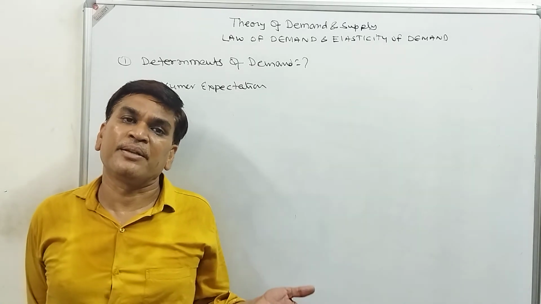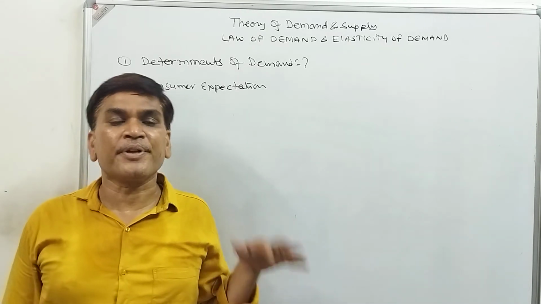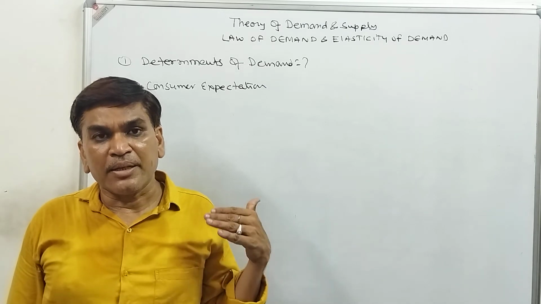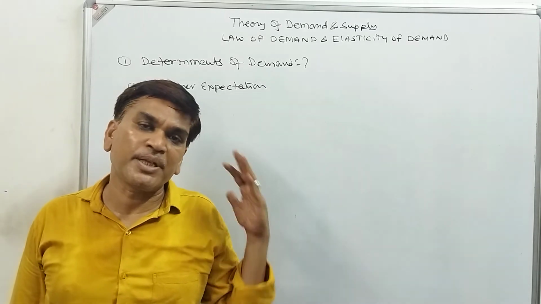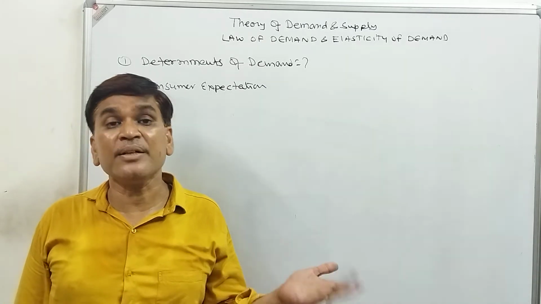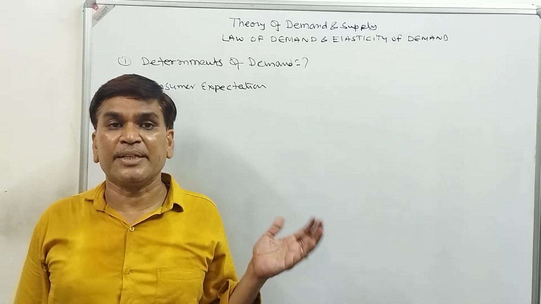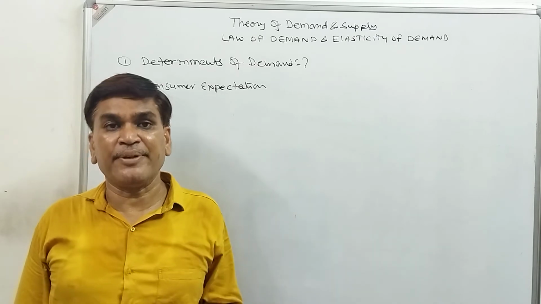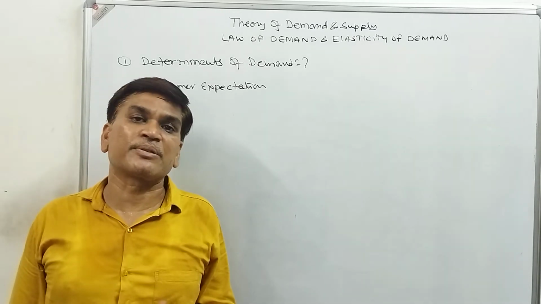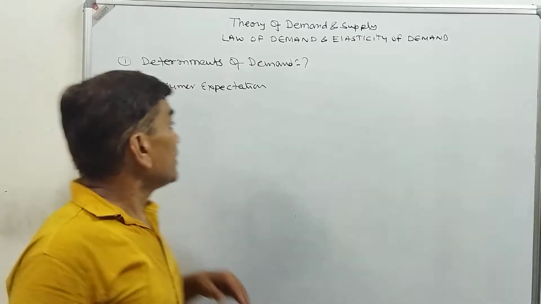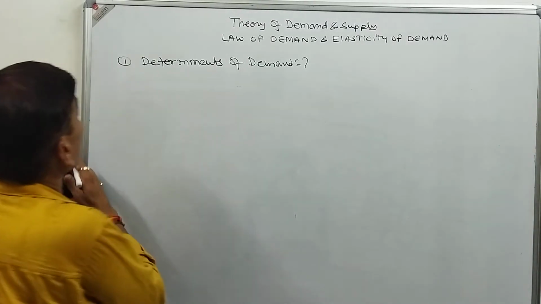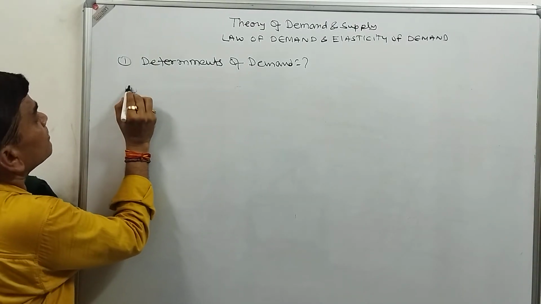If consumers feel that the price of a commodity will increase in future, then at increasing price also they will purchase more. If the consumers are thinking that in future the price of the commodity will decrease, then at decreasing price also they will purchase less. Next, population also affects the demand.